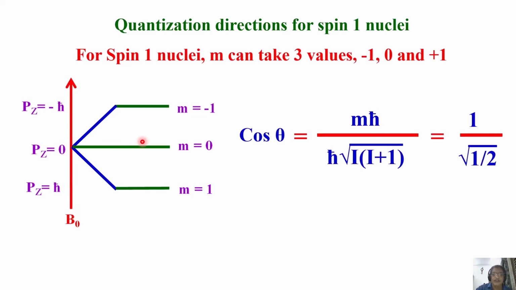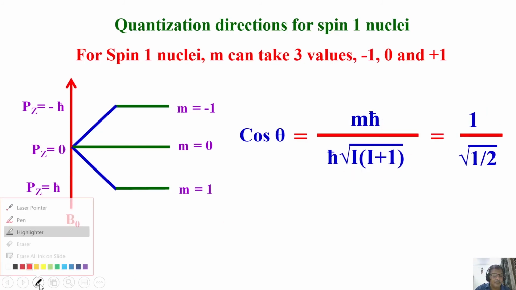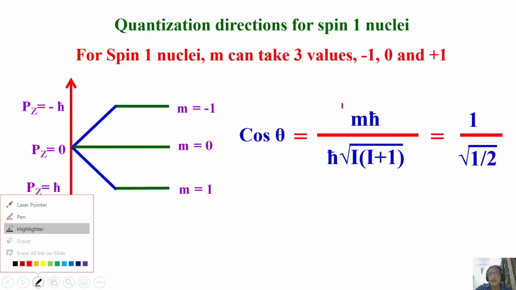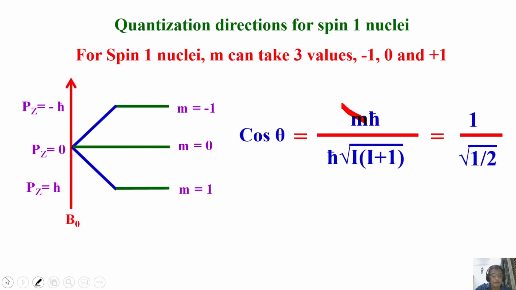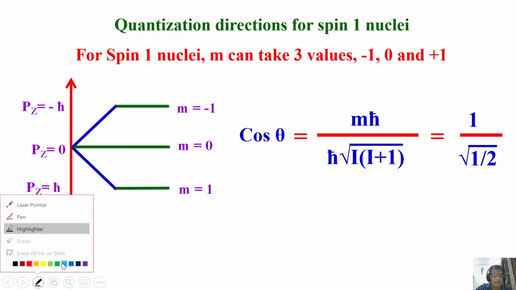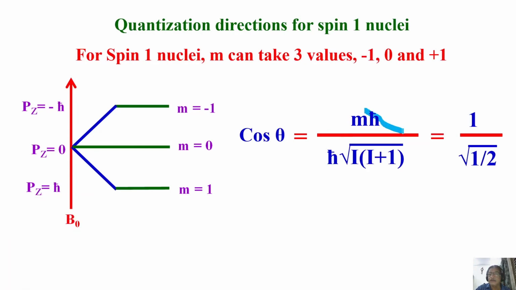Cosine of theta for m is equal to 1. Again, in this case also, you take out this one. Again, this h cross gets cancelled out.